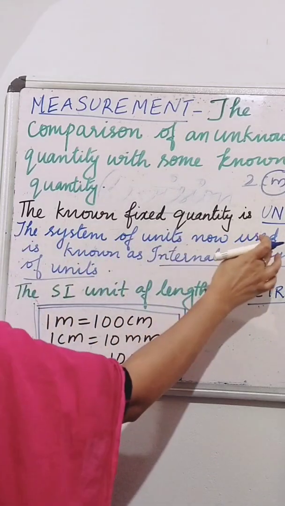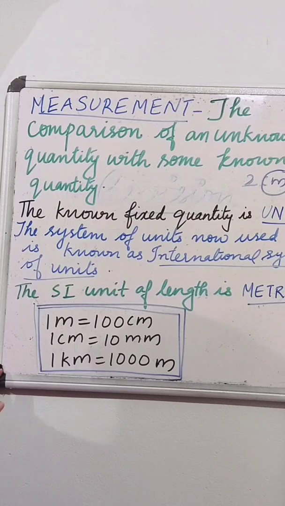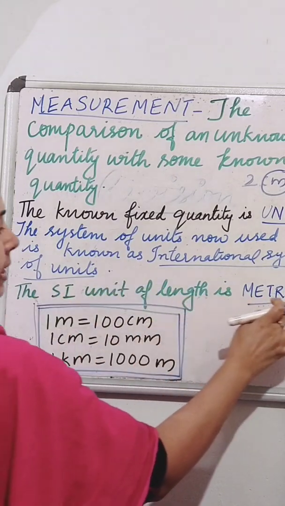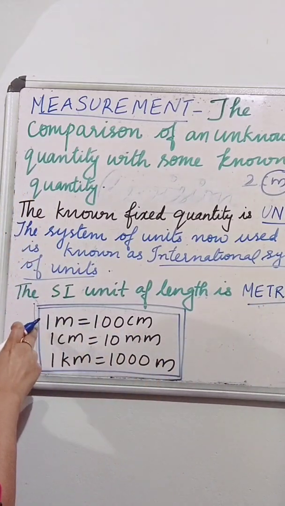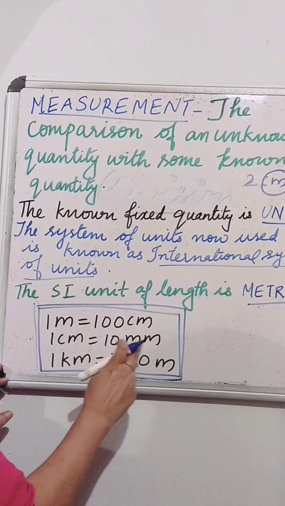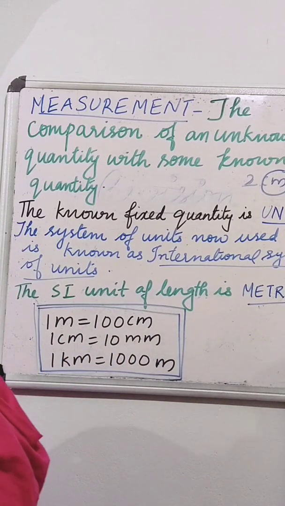Then the system of units now used is known as the International System of Units. And what is the SI unit of length? The SI unit of length is meter. And we know 1 meter is 100 centimeter, 1 centimeter is 10 millimeter, and 1 kilometer is 1000 meter.